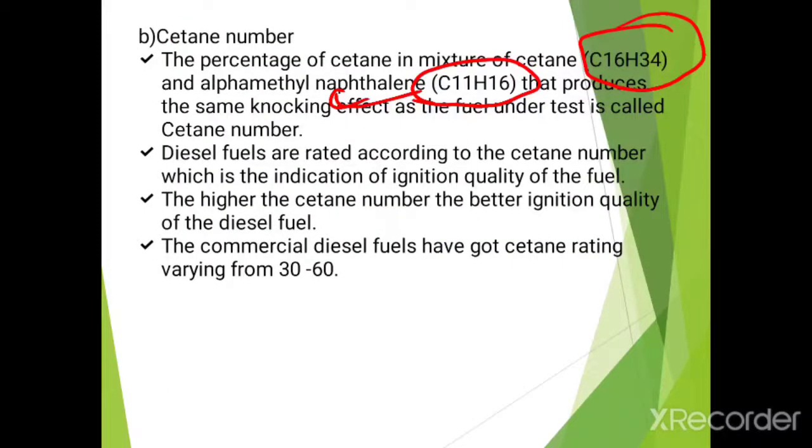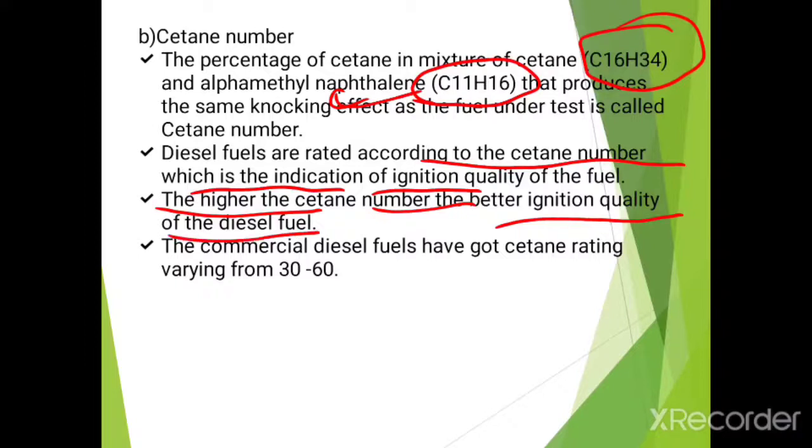Diesel fuels are rated according to the cetane number, which is the indication of the ignition quality of the fuel. The higher the cetane number, the better the ignition quality of the diesel fuel. Commercial diesel fuels have a cetane rating varying from about 30 to 60.